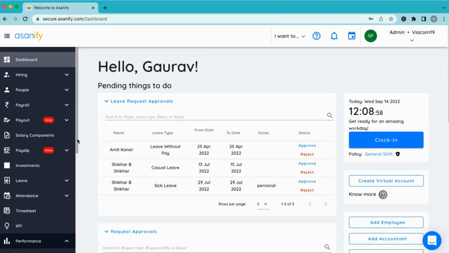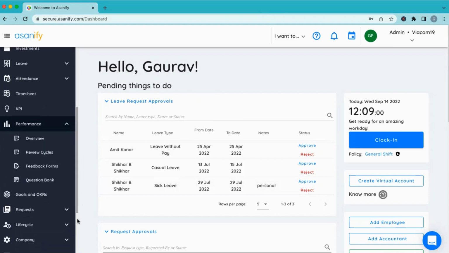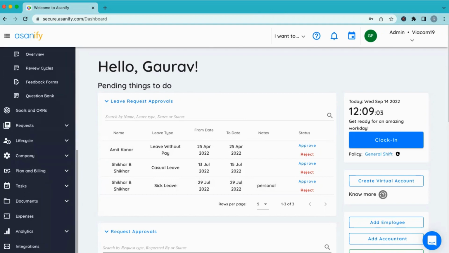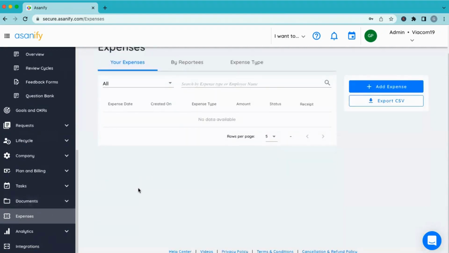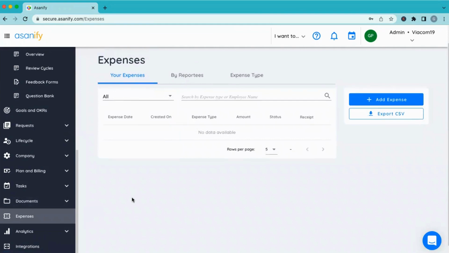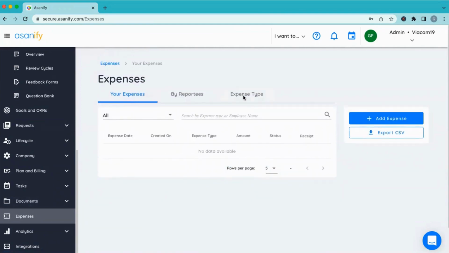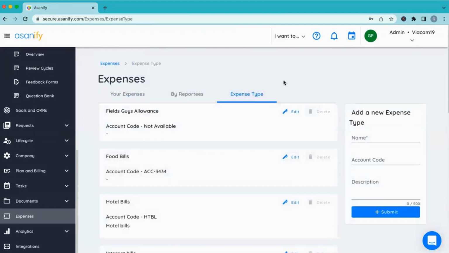So let's start with the expenses part first, and then we'll come to how the advances can be given to the employees and how that gets adjusted in the payroll. In the expenses functionality, there's a tab which says expense type. At a company level, you can define what kind of expense type you want for your company, and it's completely flexible to take care of any such heads that you might want to have.